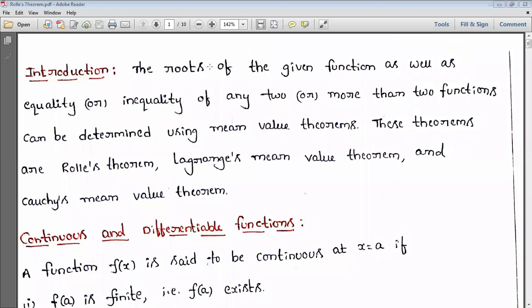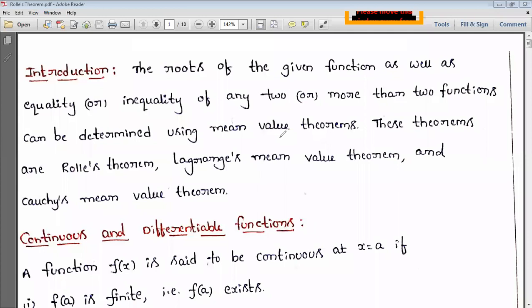So here it is, first one: the roots of the given function, as well as equality or inequality of any two or more than two functions, can be determined using mean value theorems. So here we are going to learn mean value theorems. By using those mean value theorems, we can find the roots for those functions, as well as the equality or inequality of two or more functions.